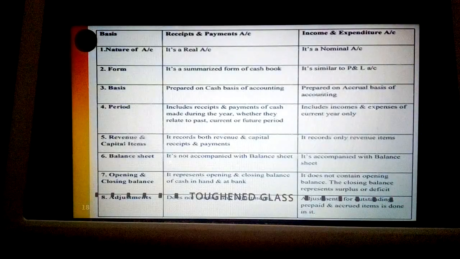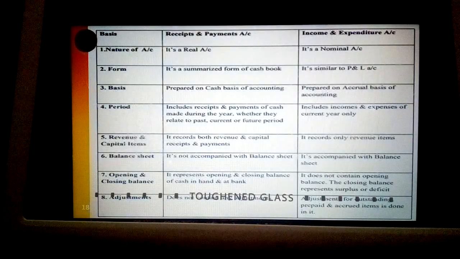The next one is the basis on which these accounts are prepared. Receipts and payments accounts are prepared on cash basis. Here, only items received in cash are recorded. That means if there is an actual inflow of cash, if suppose salary is received, if there is actual receipt of salary, then only it is recorded. Rent is paid, if there is an actual payment, then only that particular item is recorded. Where? In receipts and payments account.